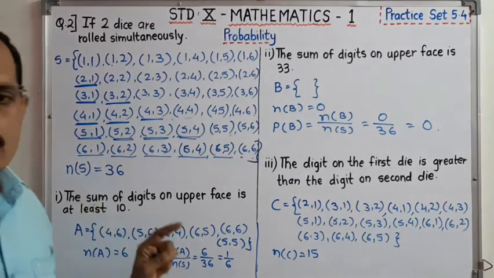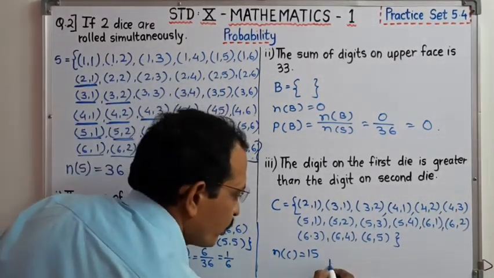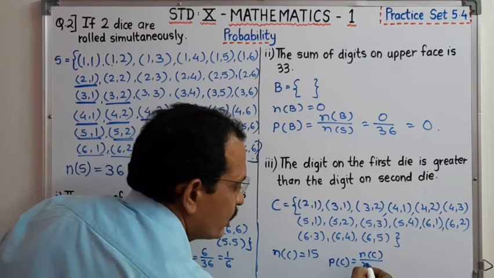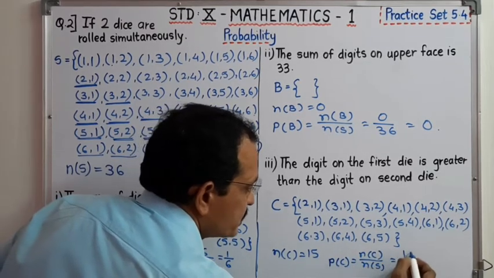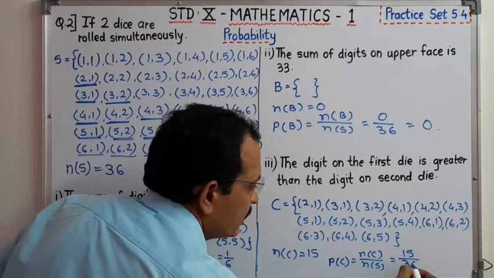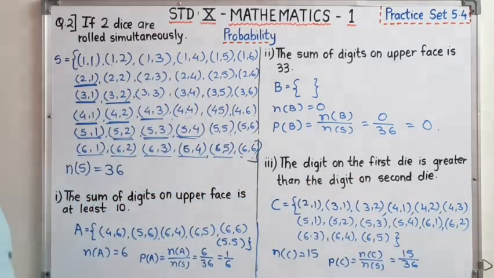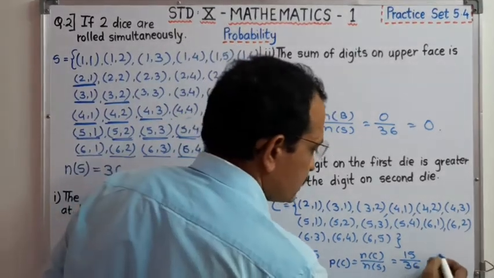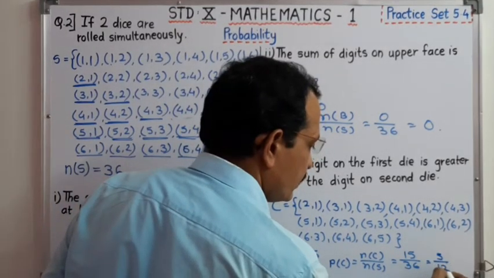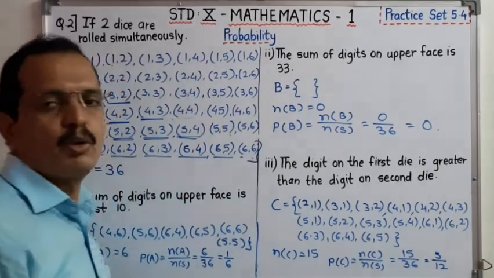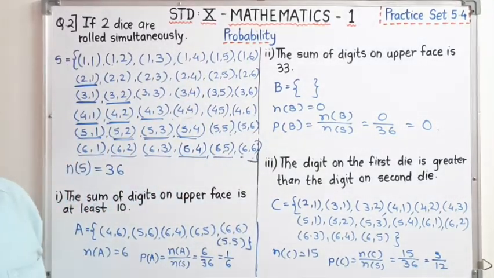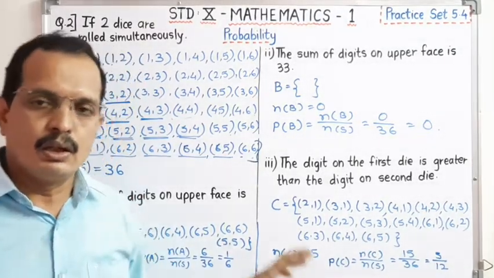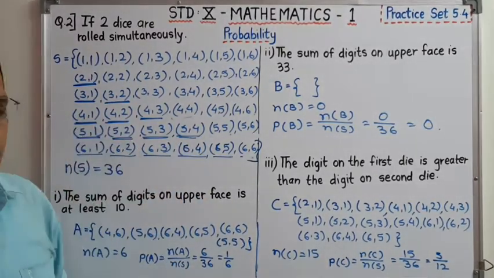Now we have to find out the probability. Therefore, probability of event C is equal to number of C upon number of S. Number of C is 15 upon 36. Got it? We can simplify this. It is 3 fives are 15 and 12 threes are 36. So 5 upon 12. Therefore, dear student, you have to write the final answer in words. Now, we completed the second question.